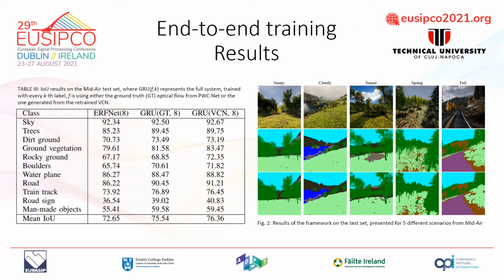To further test the end-to-end framework, we compared the results obtained when using the two optical flow networks. We noticed an improvement in the segmentation prediction for classes like ground vegetation, rocky ground, boulders, and road sign. Overall, the end-to-end network performs better compared to the static segmentation at the cost of an increased computational time.